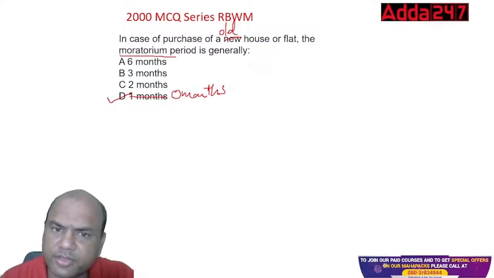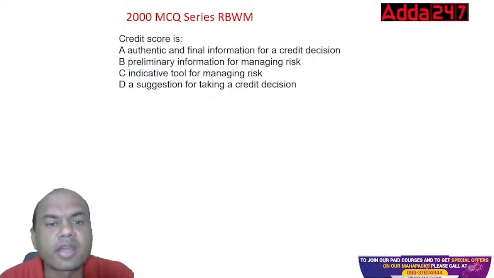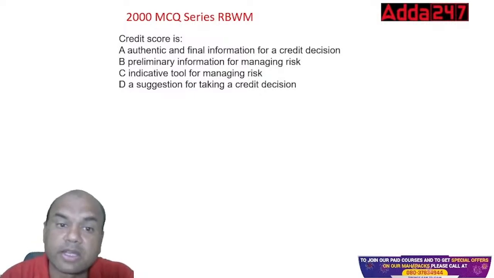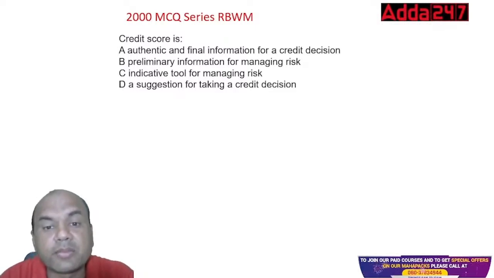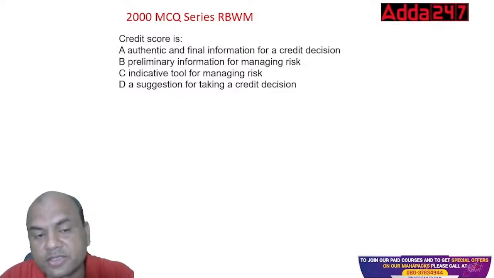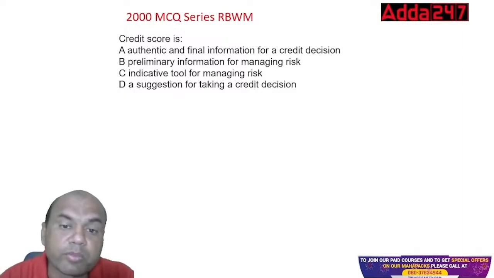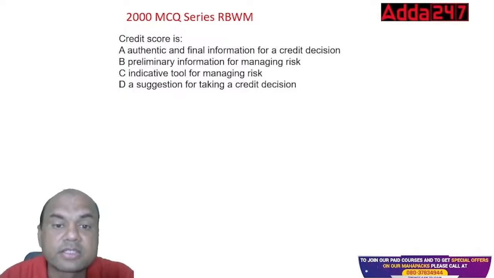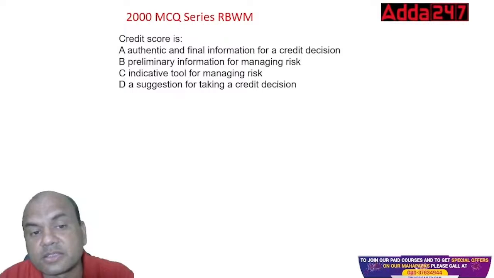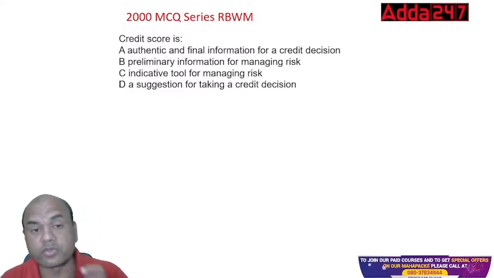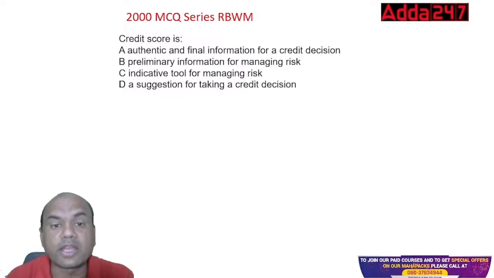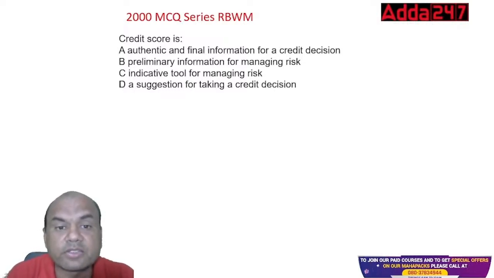Okay. Credit score is now: authentic and final information for the credit decision; preliminary information for managing risk; indicative tool for managing risk; or suggestion to take a credit decision. So what is it? Who can give me the answer now? Credit score is what? Authentic and final information. Is it a final information?